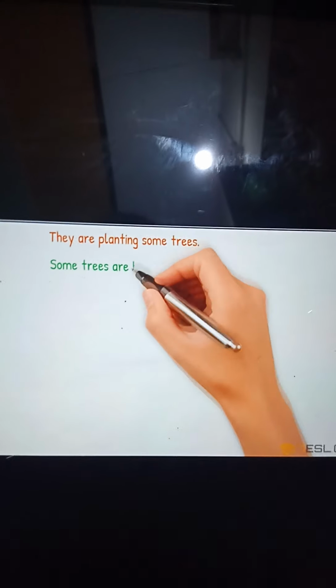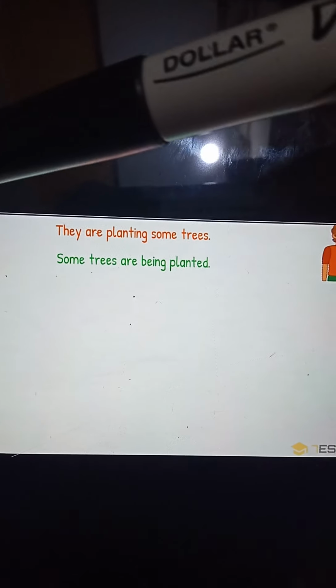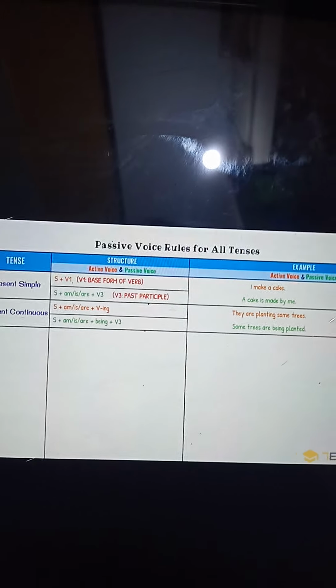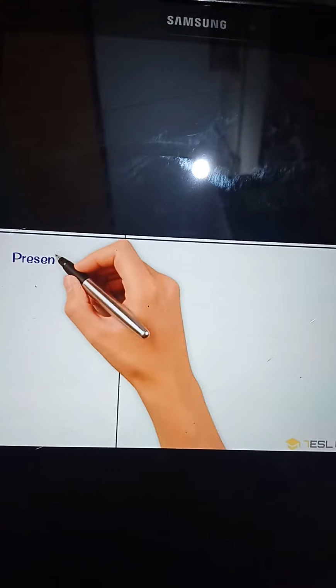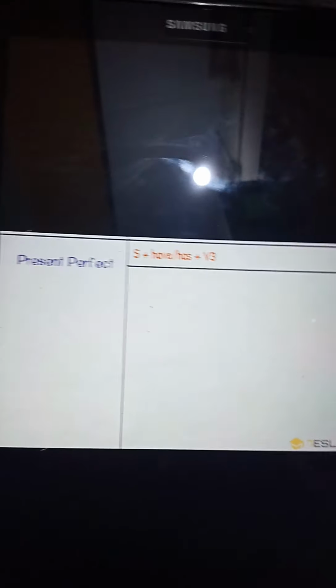Okay, so how will it change into passive? Some trees are being planted by them. That's what I was talking about, the first and second person, and a few words like that. They will be changed into them.